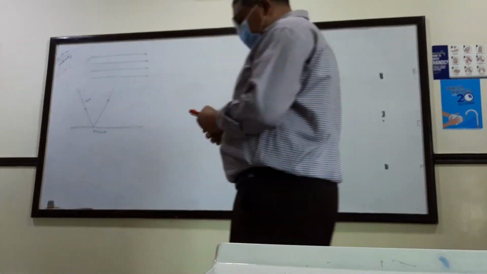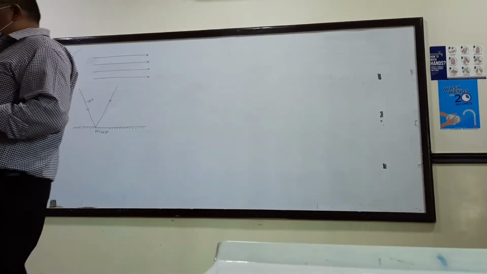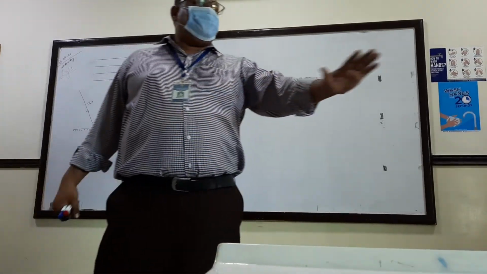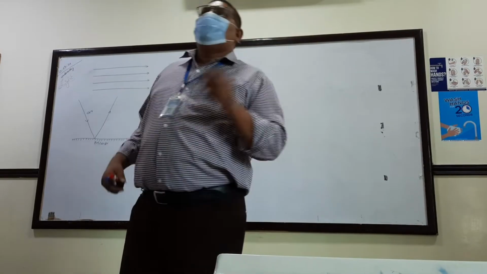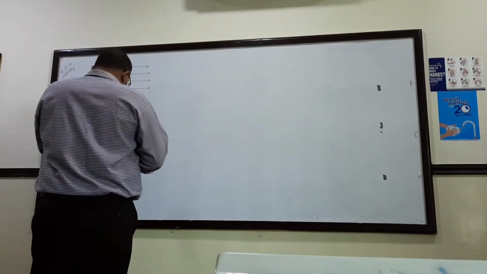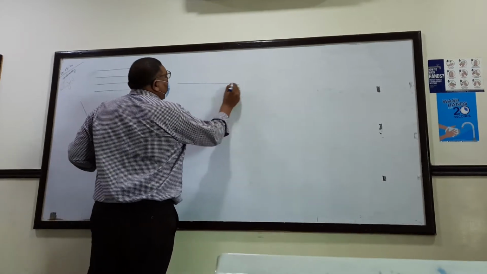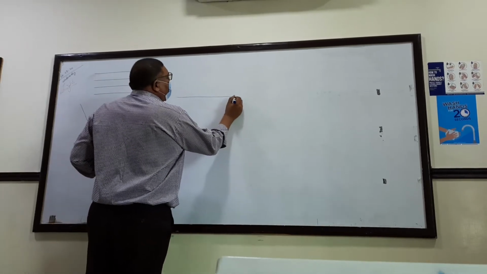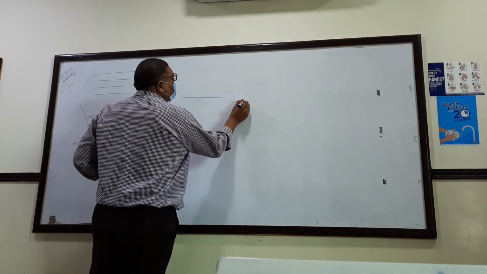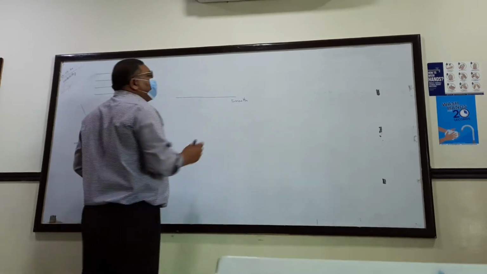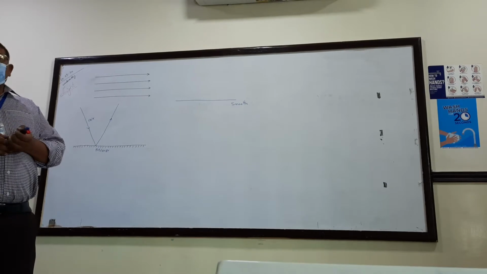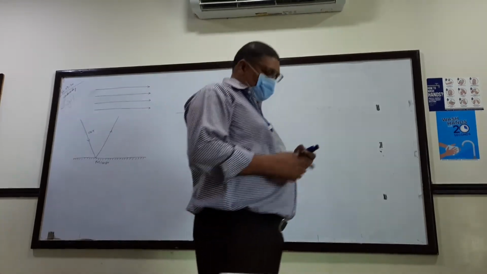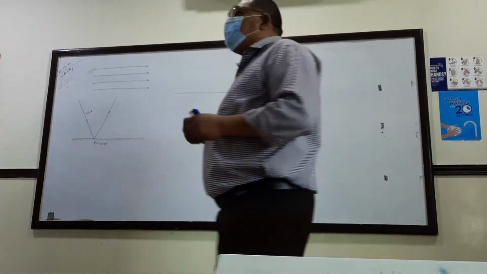Okay, now reflection normally happens if the surface of the second medium is very smooth. Let me show you an example. Suppose here I have a surface which is very smooth. It does not have ups and downs in it, and ups and downs means microscopic ups and downs. So it's very smooth. So the light rays,